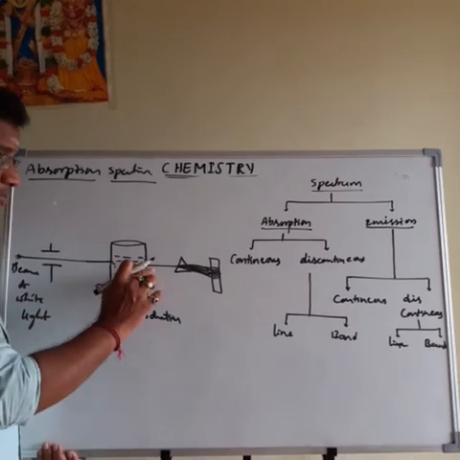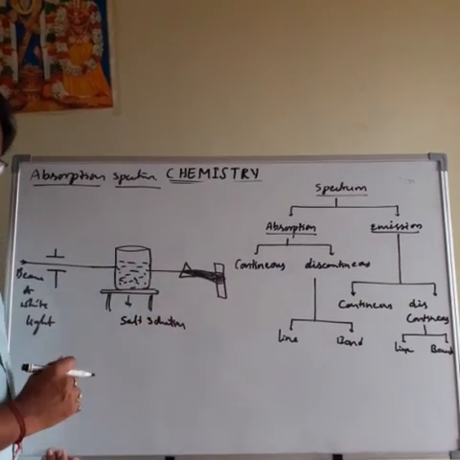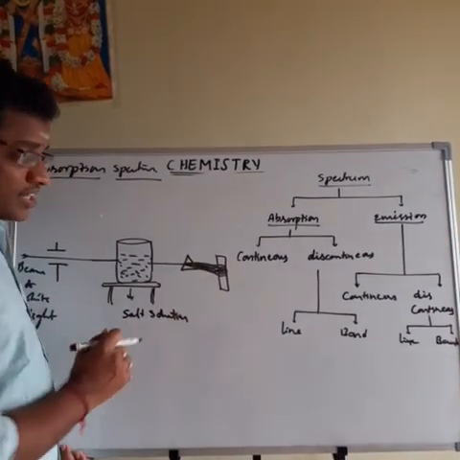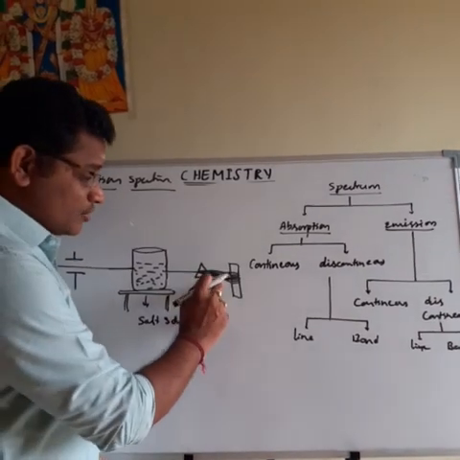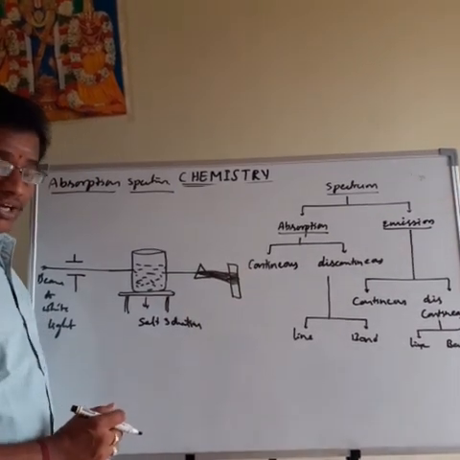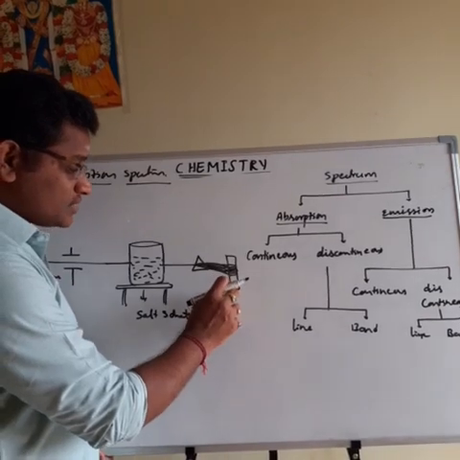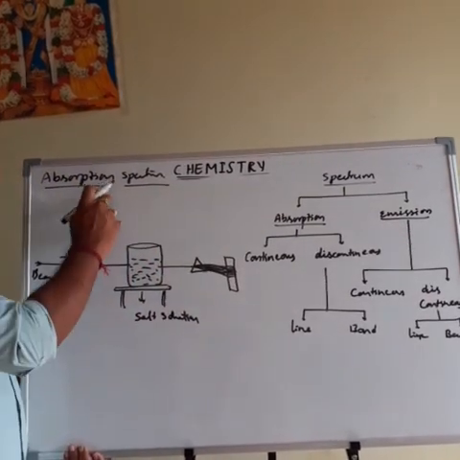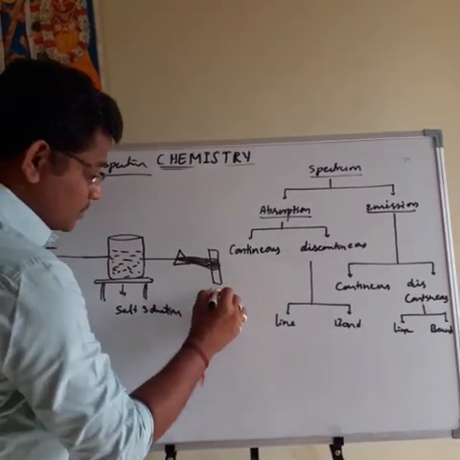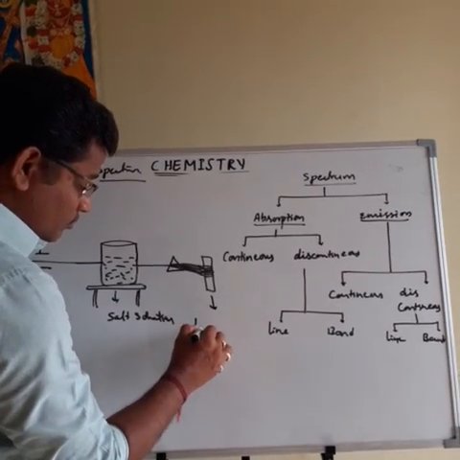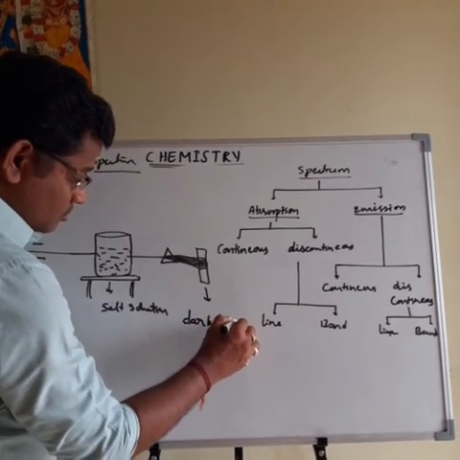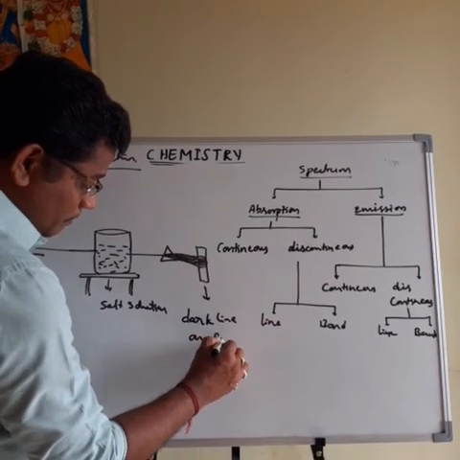The remaining transmitted light is passed through the prism. Then we obtain the dispersed light, which is allowed to fall on the photographic plate. We obtain the spectrum, and that spectrum is nothing but the absorption spectrum. The absorption spectrum contains dark lines on the bright background.